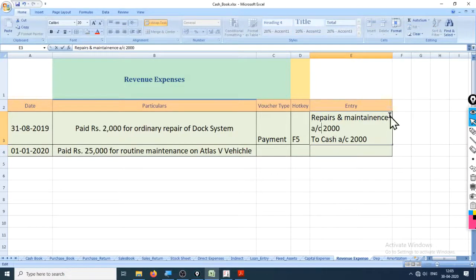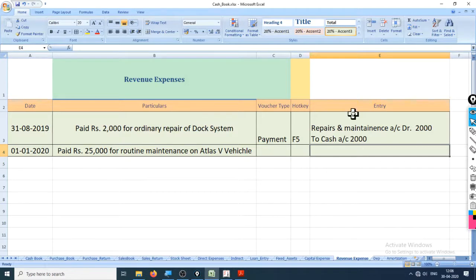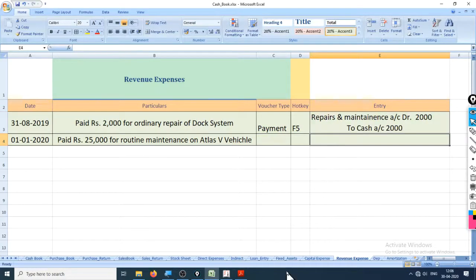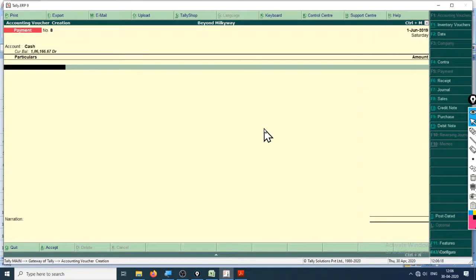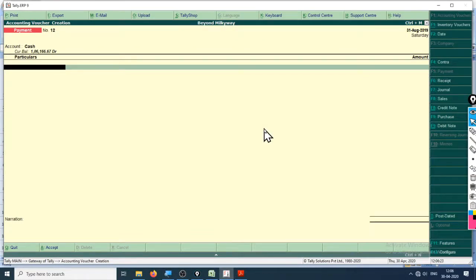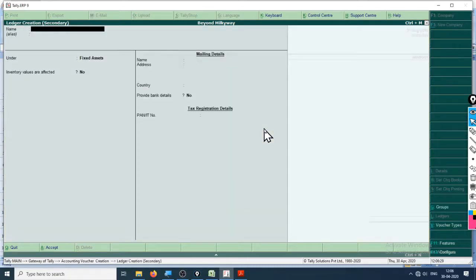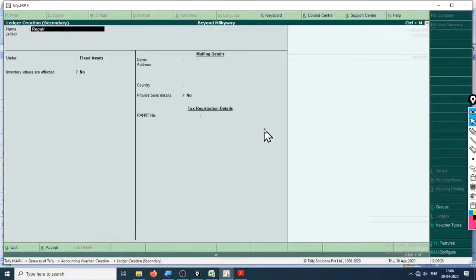Oops, too much to write in one account. You want more space? Okay, take it. Now let's go to Tally and enter this entry right here, that is Tally voucher. Payment is already selected, cash. Change the date, 31st August 19. Cash account credited, and what was the account name? Repairs and maintenance. If we don't have that account, Alt C, repairs and maintenance.